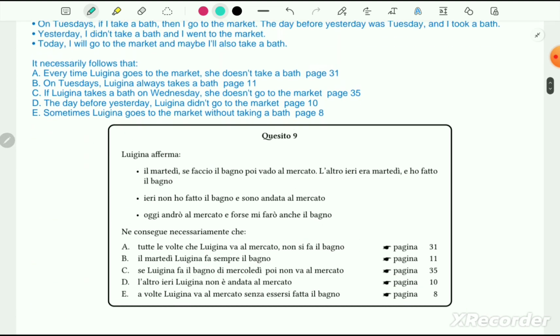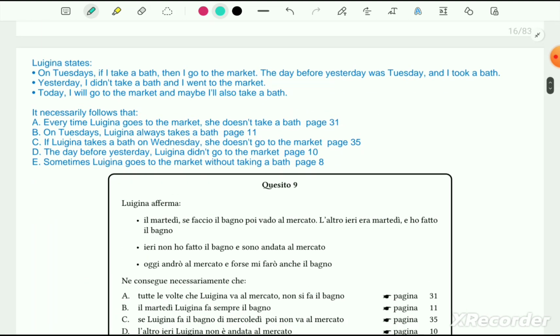Okay, this is our question number 9. Luina states, on Tuesday, if I take a bath, then I go to the market. The day before yesterday was Tuesday and I took a bath. So her condition is only on Tuesday, only on Tuesday, if she takes a bath, then she will go to the market.